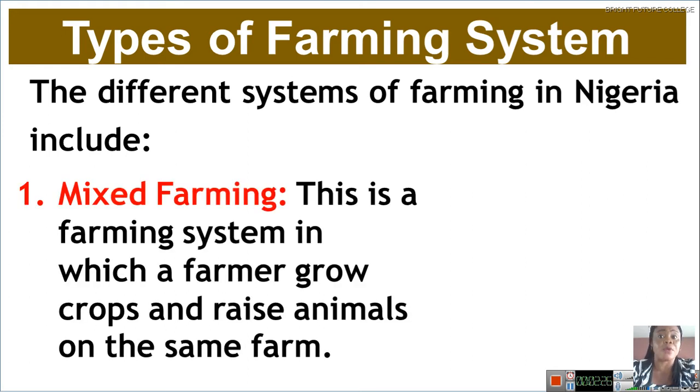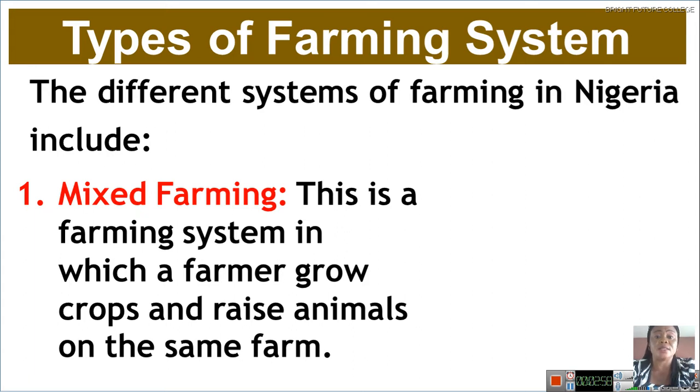Okay, let's look at types of farming system. The different systems of farming in Nigeria include mixed farming. Let's look at what is mixed farming. This is a farming system in which a farmer grows crops and raises animals on the same farm.